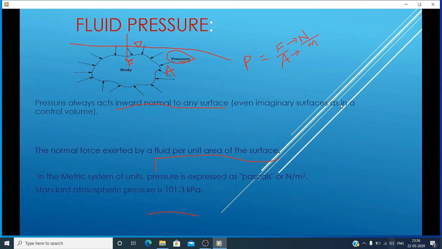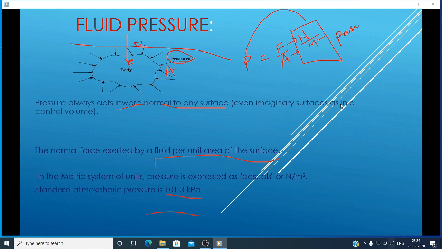Here I am writing, for pressure the units are pascals. Standard atmospheric pressure is 101.3 kilopascals. Later I will discuss the atmospheric pressure.